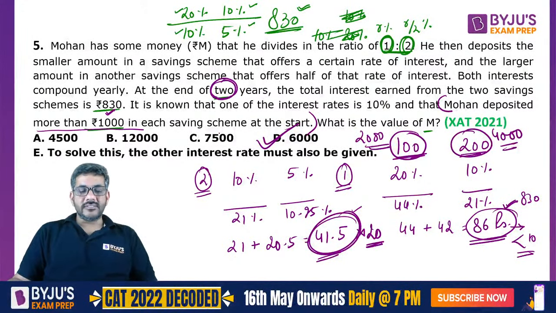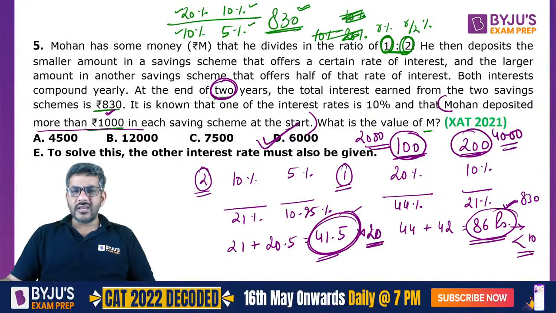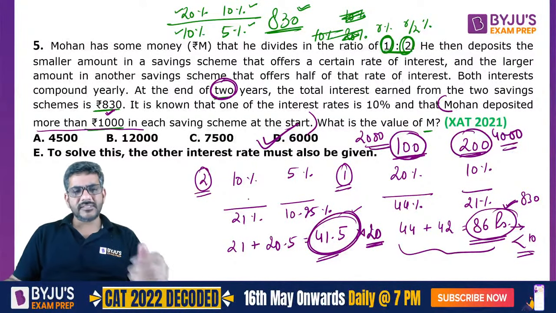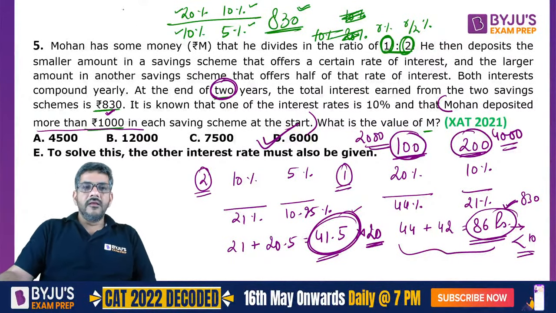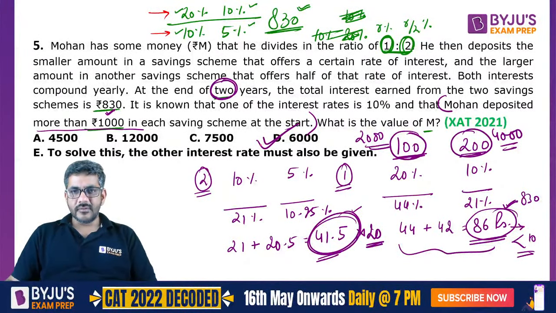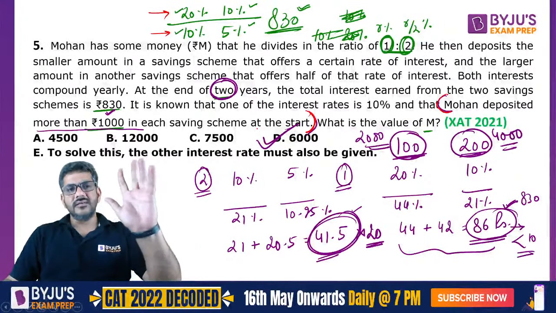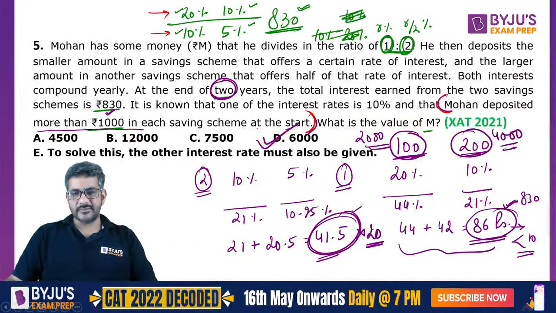Yes, one more thing I want to tell you: I have one more reason for eliminating this case. Just think of this point, listen carefully. When there are two cases, how would I eliminate a case? Of course, by this statement that Mohan deposited more than 1,000 in each saving scheme at the start. So in one of these cases, one of these would be rejected.